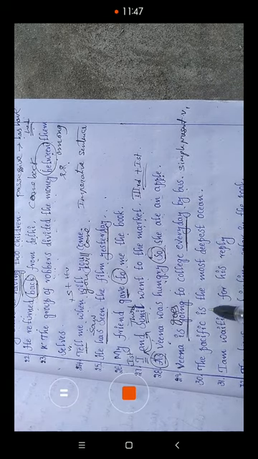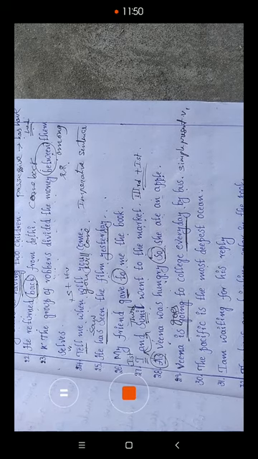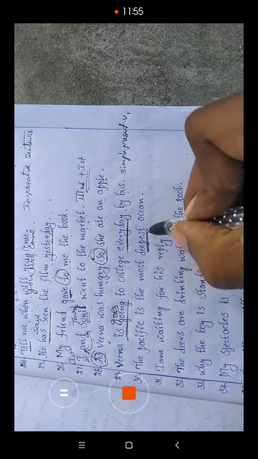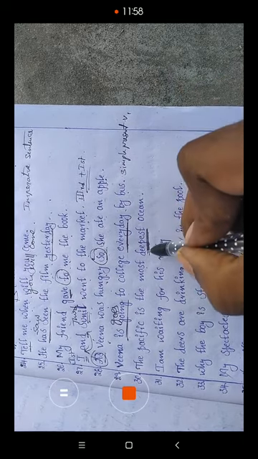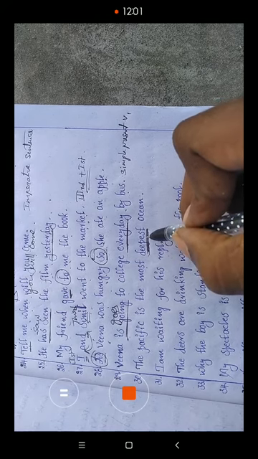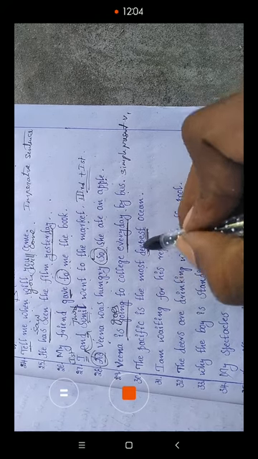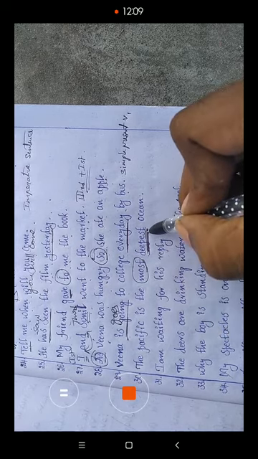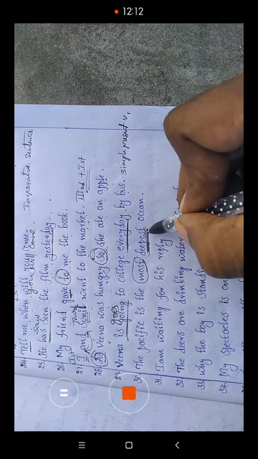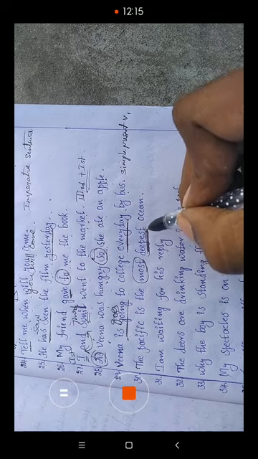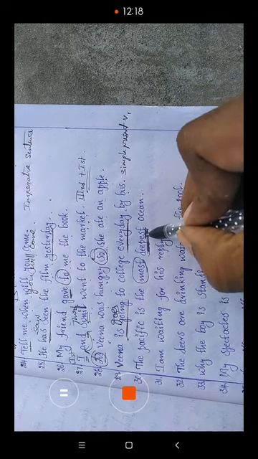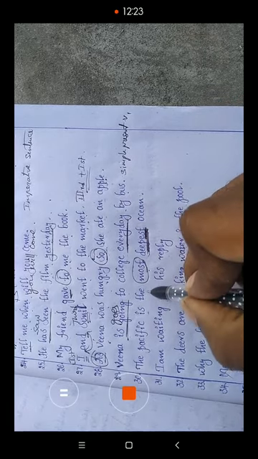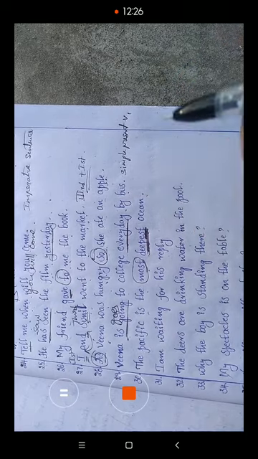Next: the Pacific is the most deepest ocean. The sentence is in the superlative degree. Deep is a single syllable word, and a single syllable word only adds est. No need of most: deepest, tallest, fattest, strongest, longest. So: the Pacific is the deepest ocean. That is the right answer.